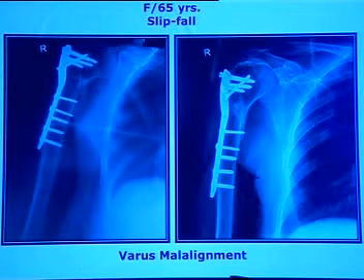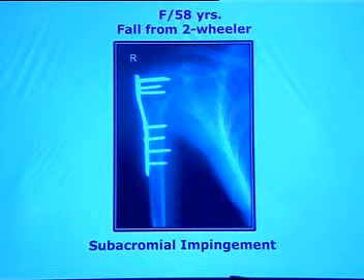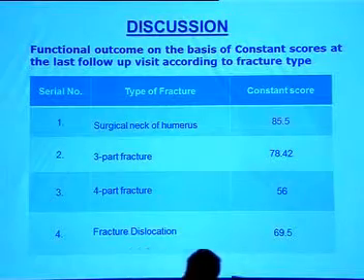The complications include a 65-year-old female who had a proximal humerus fracture following a slip and fall at her home. Following fixation, she had varus malalignment and varus collapse, which went on to unite. This is her function at 4 weeks and her function at the end of 1 year. This is another complication which we encountered in a 58-year-old female who fell from a 2-wheeler and sustained a proximal humerus fracture. Following fixation, we noted subacromial impingement. This is her function at the end of 6 weeks with restriction of abduction to 60 degrees. And this is following implant removal at the end of 1 year when she had improved abduction.